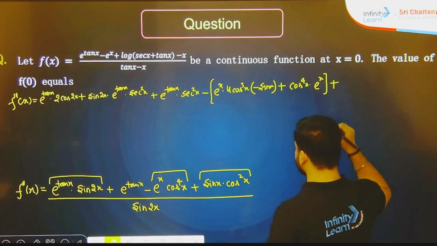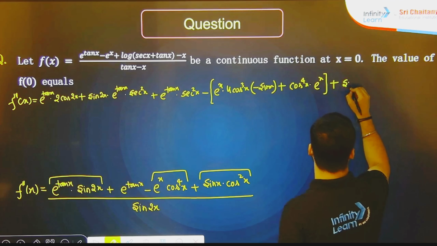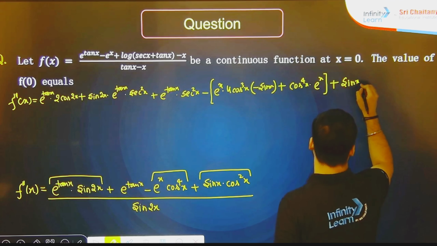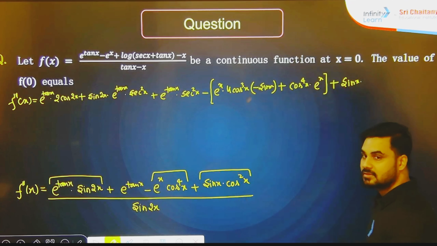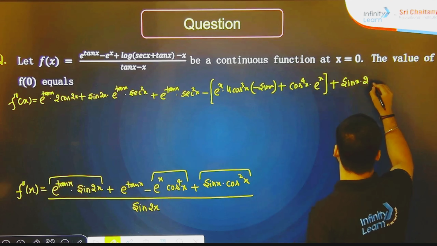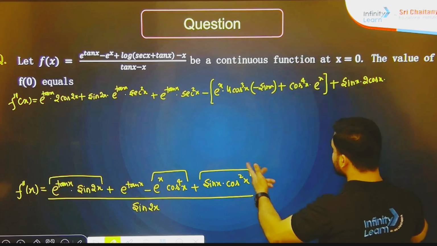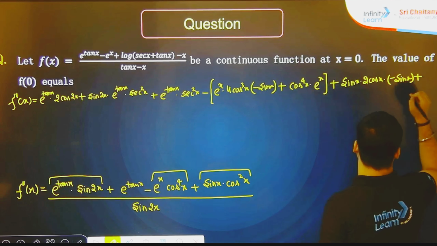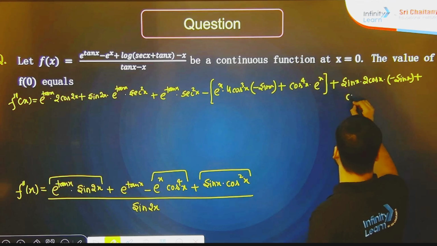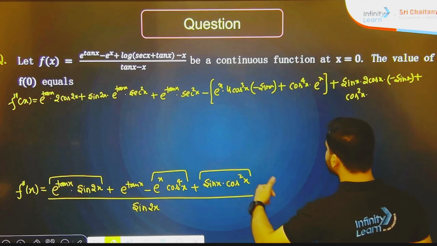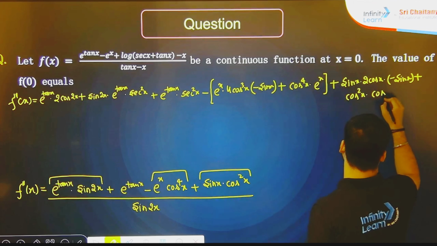Now the last part, first into second will be sin x, sin x only is there, dot cos square x will be 2 cos x dot cos x, again it will give you minus sin x, plus second into first, so cos square x dot d by dx of sin x, it will be cos x.